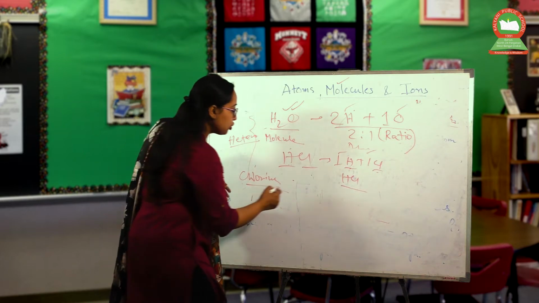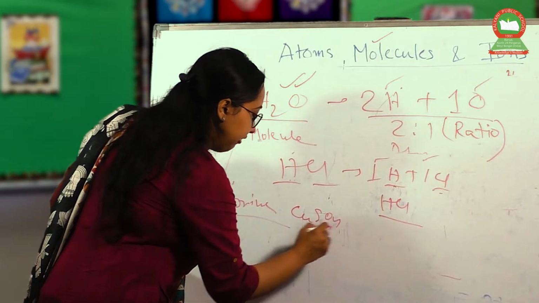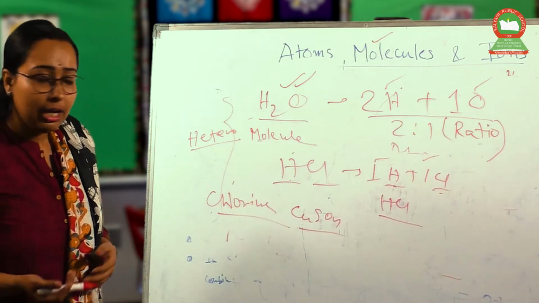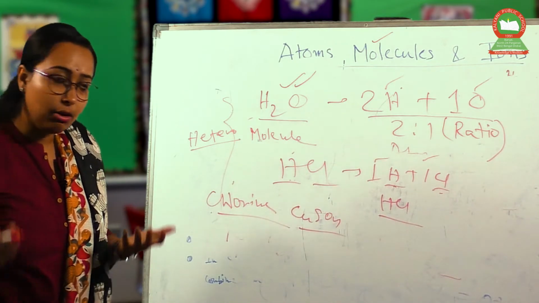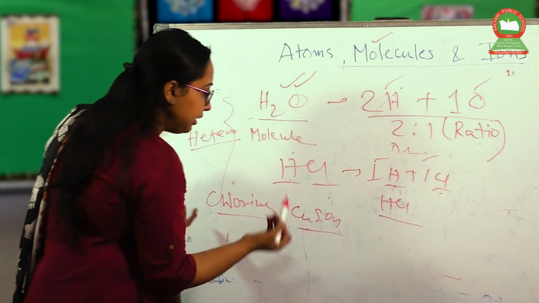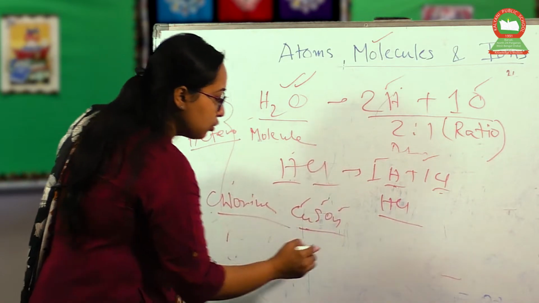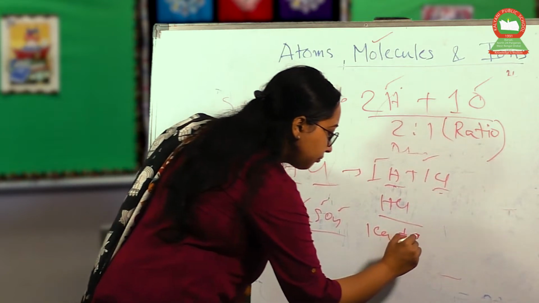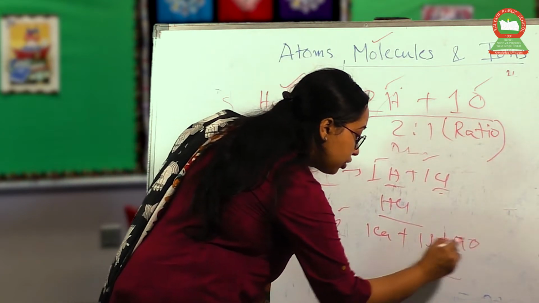There are lots of things. If we take copper sulfate, the normal blue one that we use domestically as a bluish reagent, there are 3 different atoms: 1 Cu plus 1 S plus 4 oxygen.